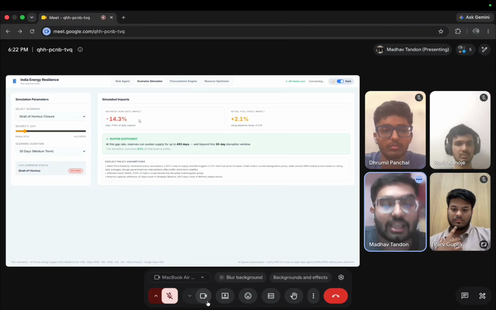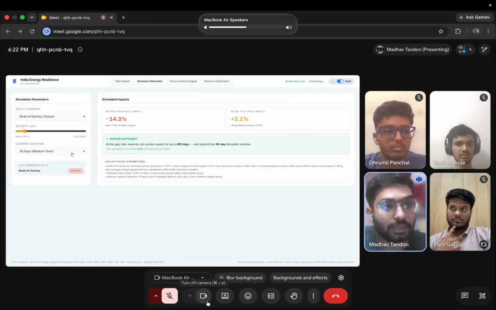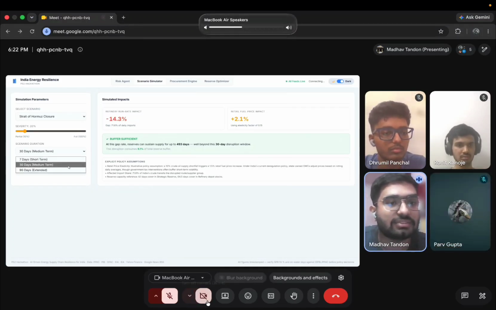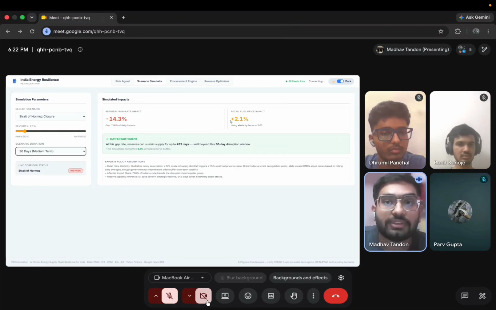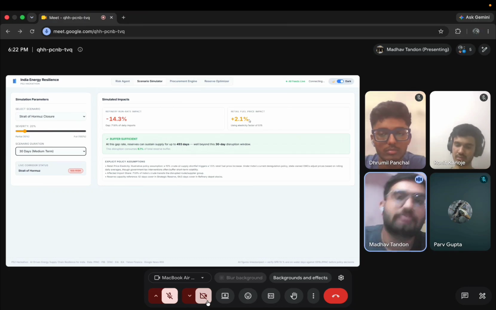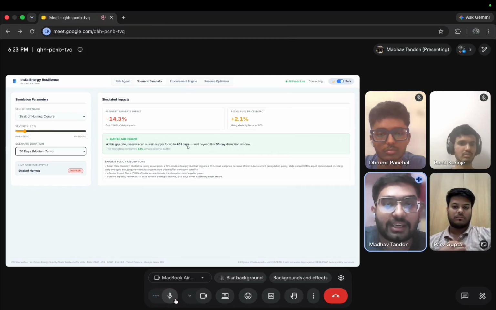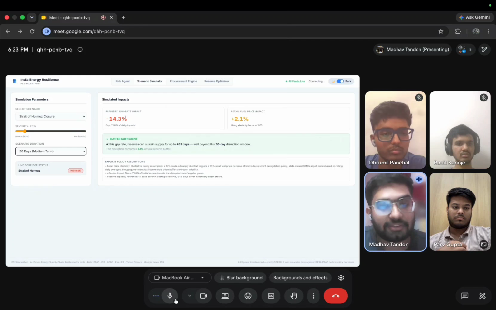And if it persists for the duration we have selected here, which is 30 days, the impact on the retail fuel price will be plus 2.1%. For example, if it is 100 rupees, it will go to 102.1. So this is the whole scenario simulator, and the buffer sufficiency tells us, after this severity, how much buffer we will have so that we remain in a very favorable situation to keep the country running smoothly.